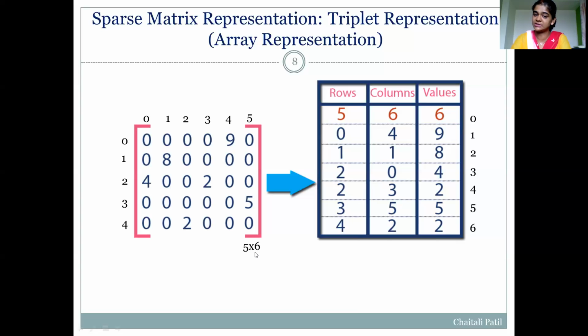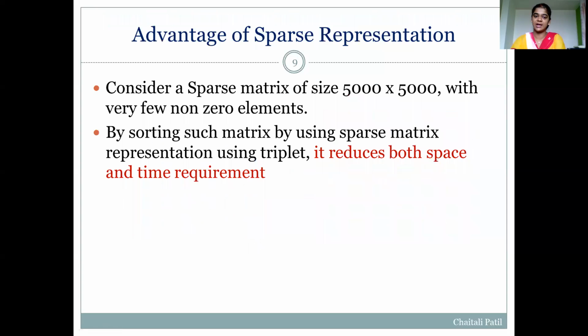The original sparse matrix is of size 5 by 6. We have represented this by using a triplet representation, where this 5 by 6 matrix is converted into a size of 7 by 3.